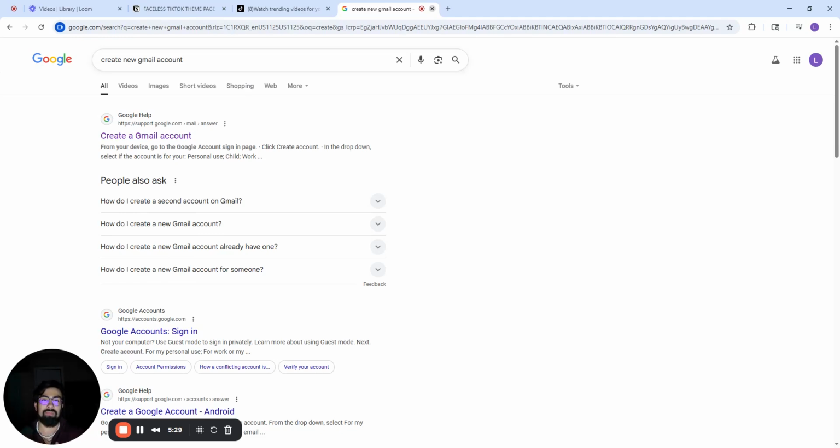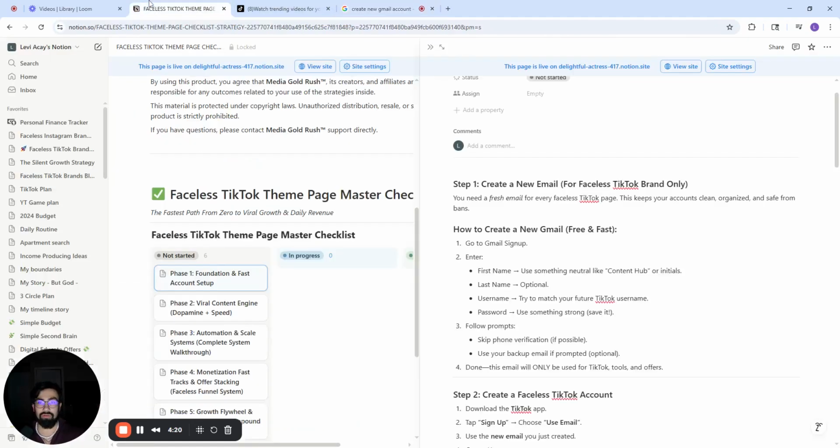So think that brand mentality when you're building all of this, whether it's your account, the email on the back end, a website, a storefront, whatever you're trying to do. Make sure that it's all tied in together and matching, color-wise, font-wise. You want everything to look professional. But again, just because it's a faces page or clip page, whatever it is, you still want it to be, in a sense, a brand that you're building on the back end. So create the new email.